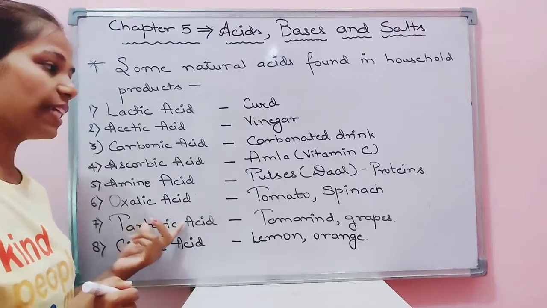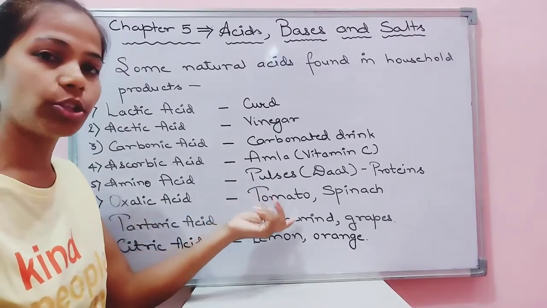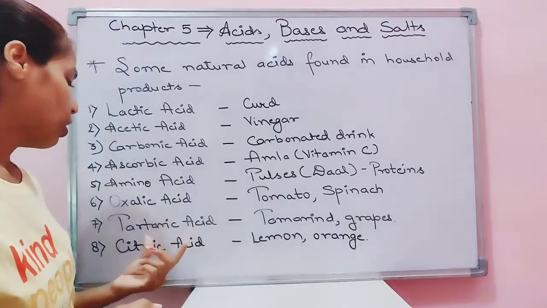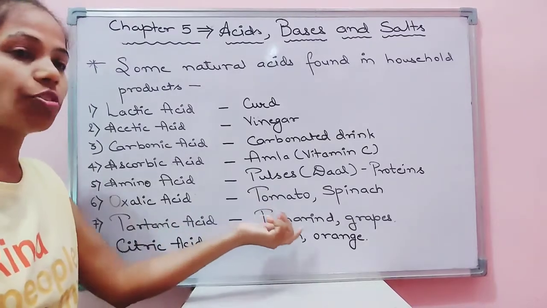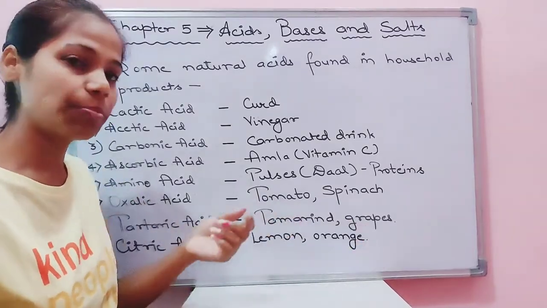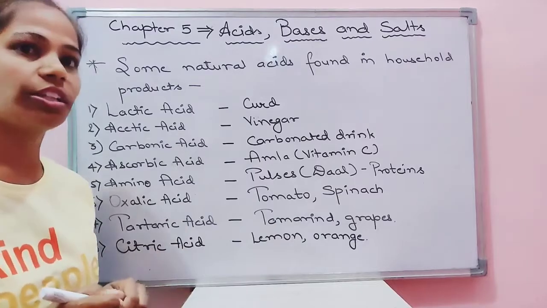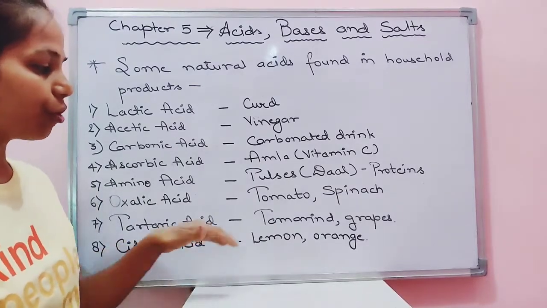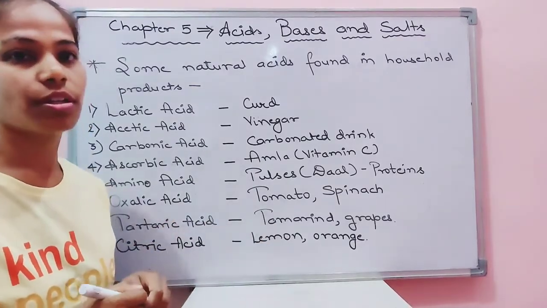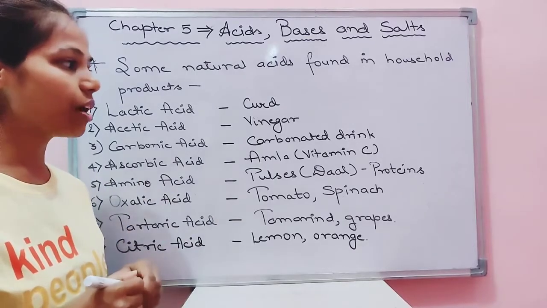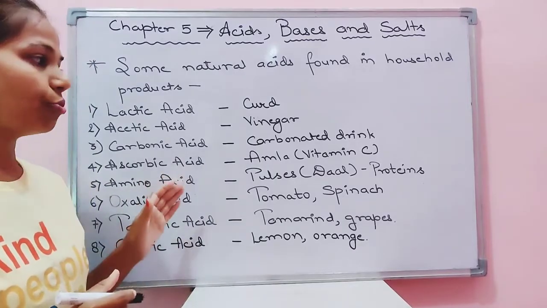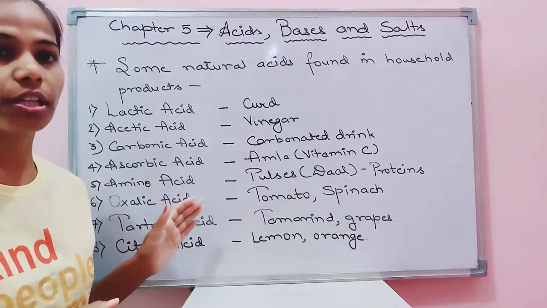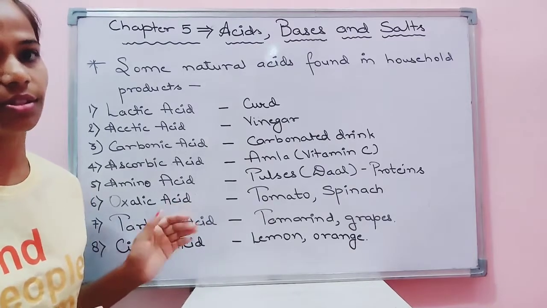Then oxalic acid is found in the tomato and spinach. Tartaric acid is found in the tamarind and the grapes. Last, we have the citric acid which is found in the lemon and the oranges. So these are some of the examples found in household products carrying natural acids.